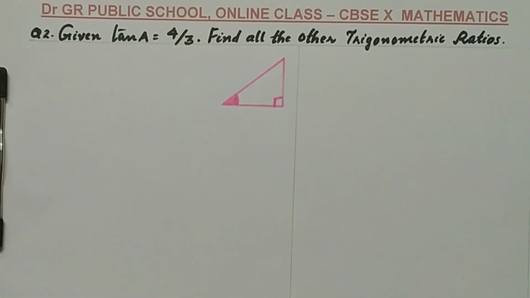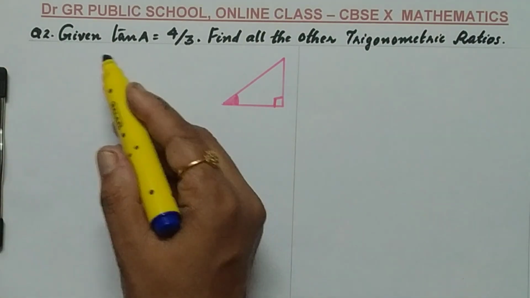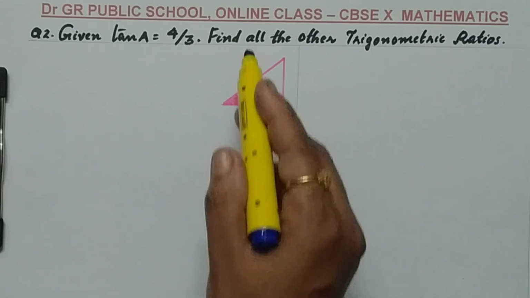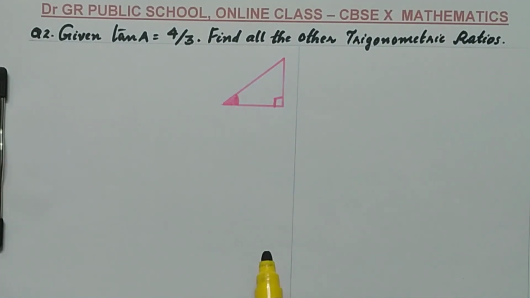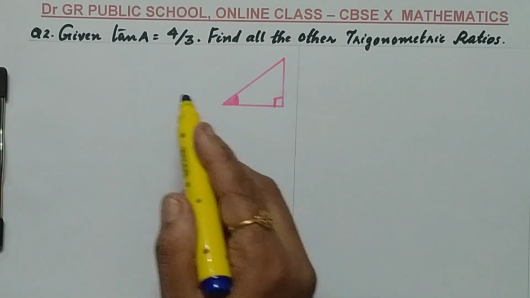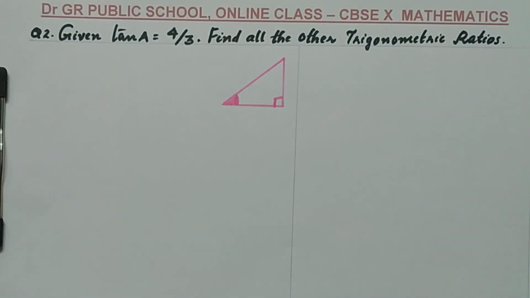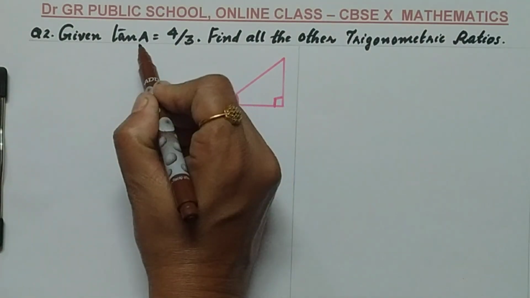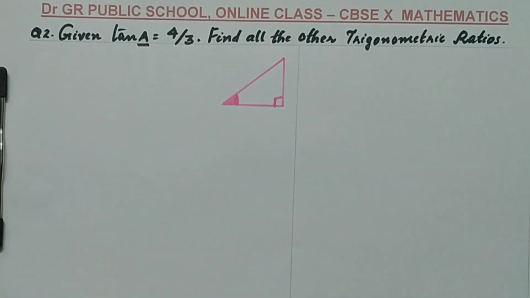Given that tan A equals 4 by 3, find all the other trigonometric ratios. Very important question. You are given a trigonometric ratio, and you need to find all the other ratios. Whenever you are given a trigonometric question, you need to draw a right triangle and look at the angle mentioned here. A is the angle mentioned in the question.